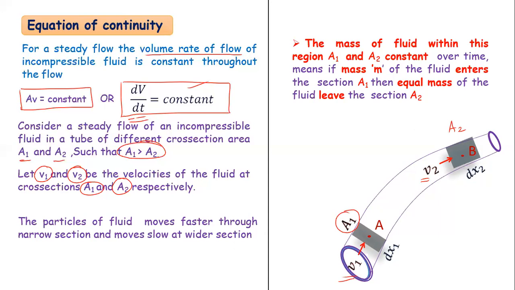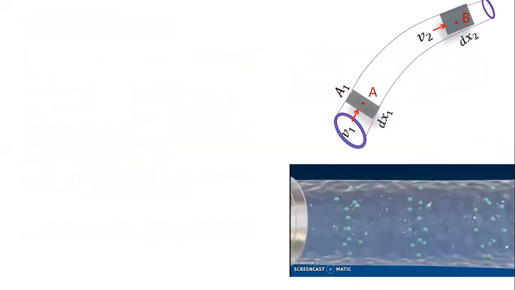Here the mass of the fluid within this region A1 and A2 is constant. Over the time, if mass m of the fluid enters the section A1, then an equal mass of the fluid leaves the section A2. The same mass leaves through A2. Now the mass of the fluid entering the tube at point A, you can see the point A in the diagram.